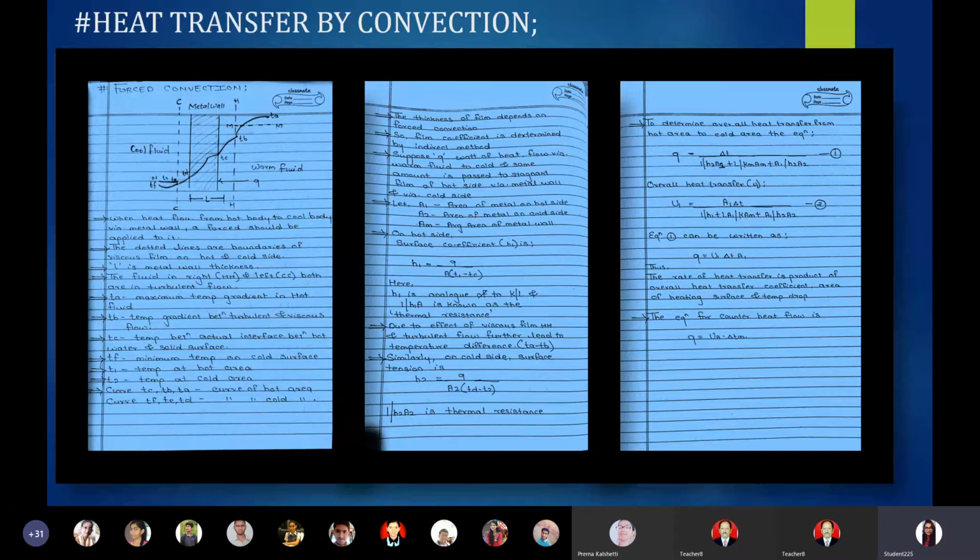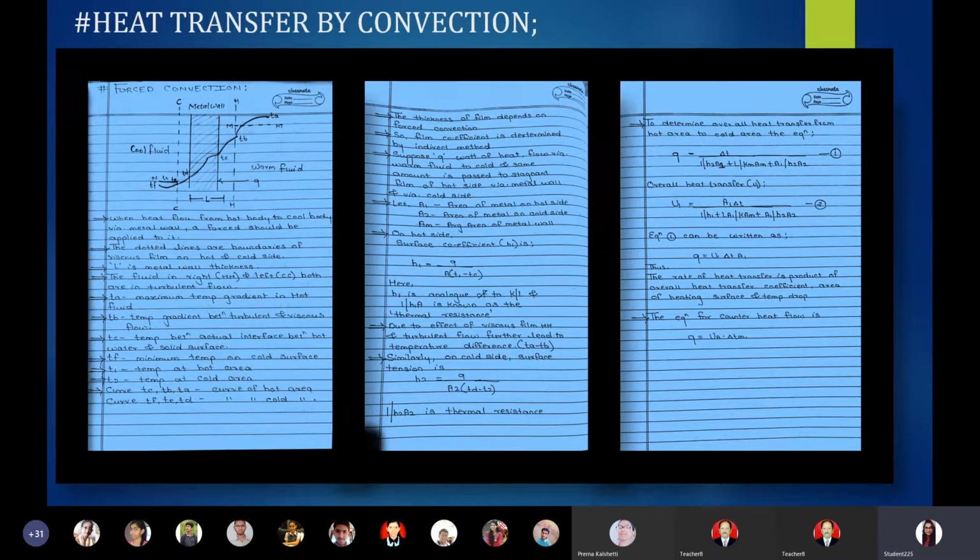The second point says the film coefficient is determined by the indirect method. Now we will see the indirect method. Suppose Q watts of heat flows from a warm fluid to a cold fluid, and the same amount is passed through the stagnant film of the hot side, through the metal wall and through the cold side.